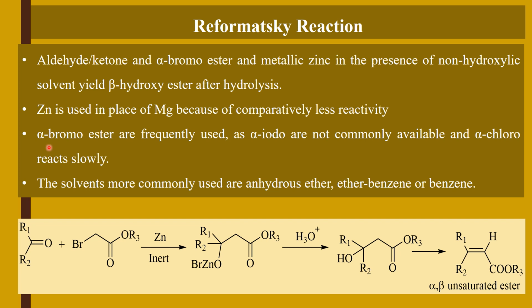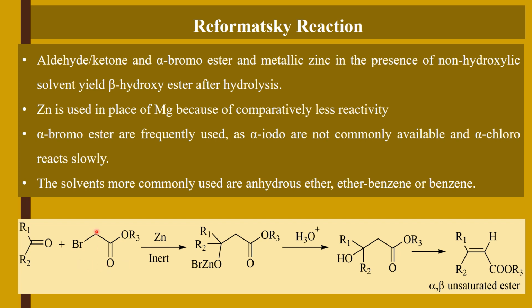And the second component, which is alpha bromoesters, is frequently used because alpha iodoesters are not commonly available and alpha chloroesters are very less reactive and react slowly. The solvent used here most commonly is diethyl ether, anhydrous ether, or the mixture of ether and benzene, or benzene. Here is a ketone in the presence of alpha bromoester.